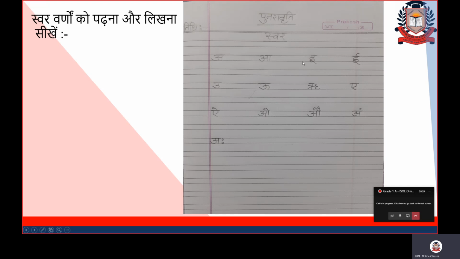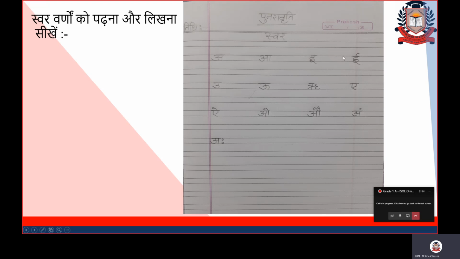Okay. After आ, give the gap, then write chhoti इ. How to write? Small standing line, then S, then tail and upper line. This is called इ. Again give a 2-finger gap and write the next varan, badi ई. First like S, tail, and then there is a curve on the top, a slipping line. This is badi ई. Remember that now you are in grade 1, so you should know how to write these letters.